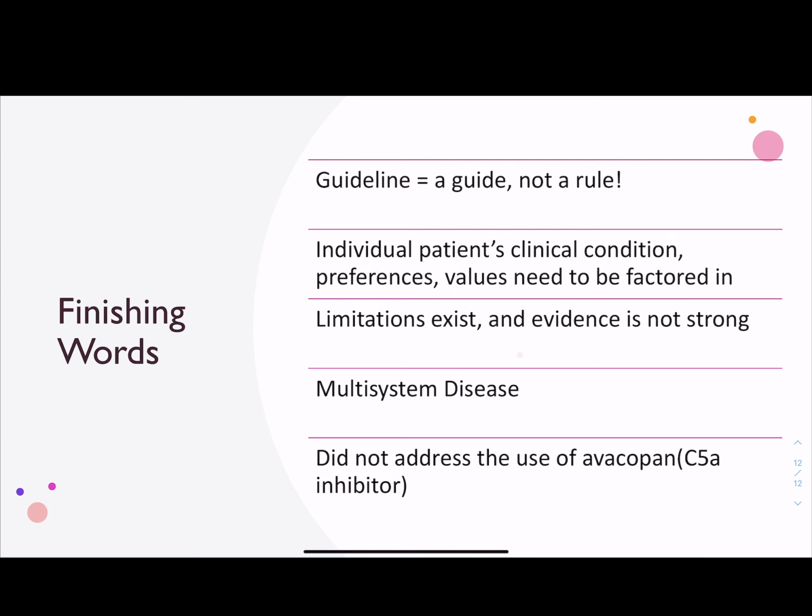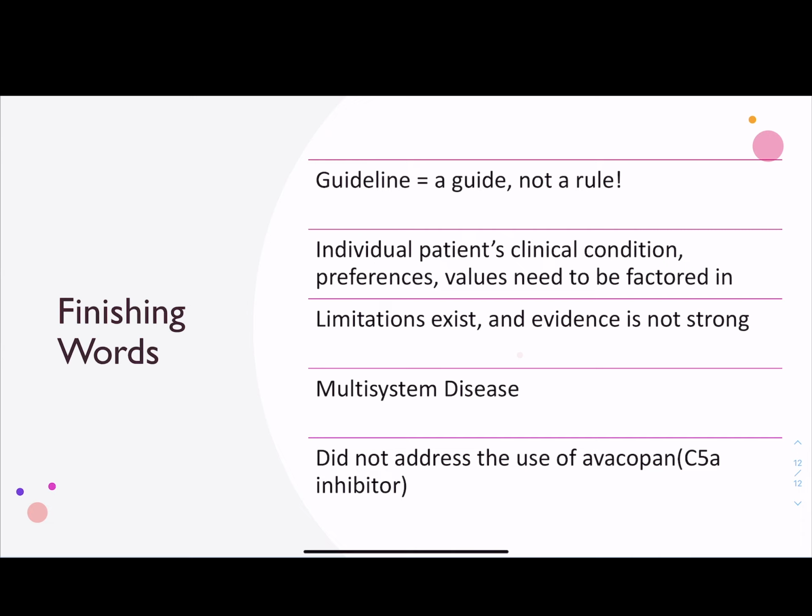Another thing is that voting panel on this guideline was made up mostly by rheumatologists. But as you know, ANCA-associated vasculitis are a multi-system disease, and you'll most likely be working together with other subspecialists like nephrologists, pulmonologists, or laryngologists, and possibly cardiologists.